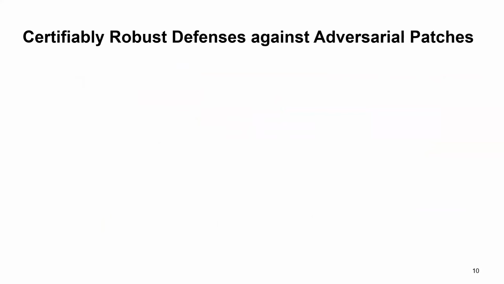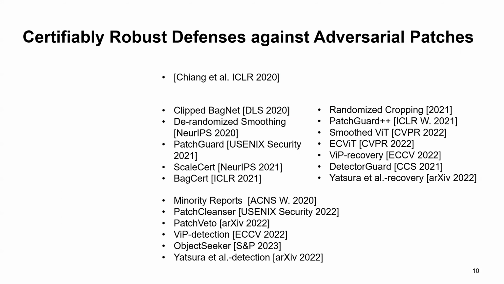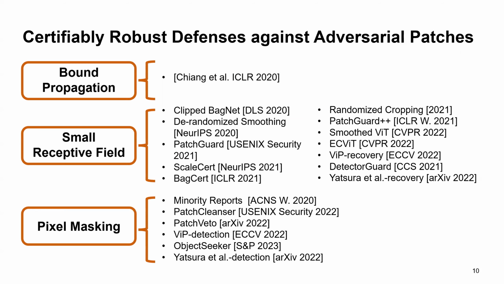Now going back to our title. In this talk, we are going to talk about how we can achieve certifiable robustness against adversarial patch attacks. There are about 17 algorithms proposed over the past 3 years, and here I categorize them into 3 different groups based on their robustness techniques: bound propagation, small receptive field, and pixel masking.